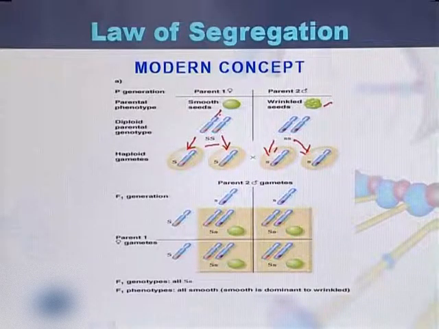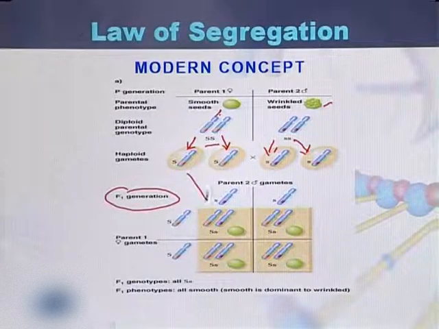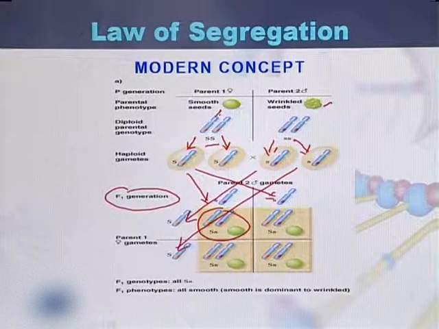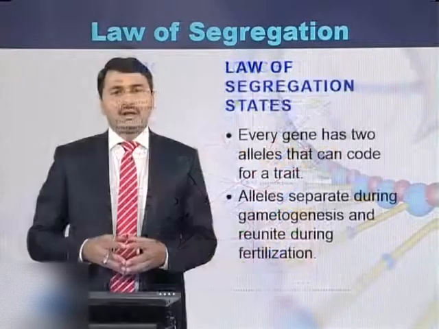Now when they unite during the F1 generation, here is the capital S, and this is the second capital S, this chromosome and this chromosome. So they will unite with each other during fertilization.